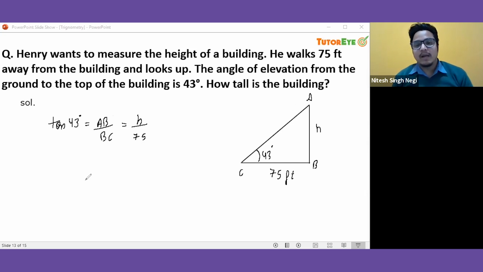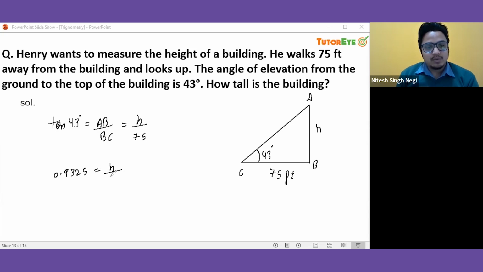Now in order to find the value of h, we should first find the value of tan 43 degrees, which we can find using the calculator. So using the calculator, tan 43 will be approximately equal to 0.9325, and that will equal h over 75.